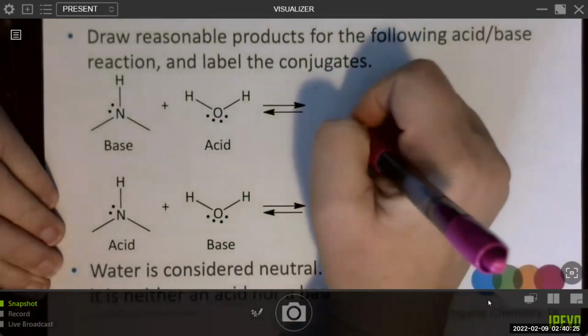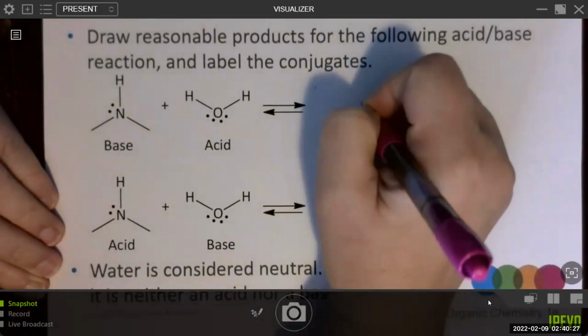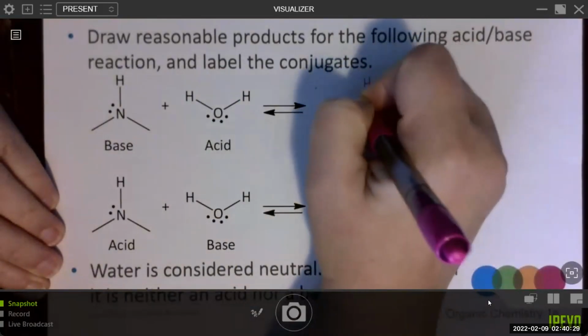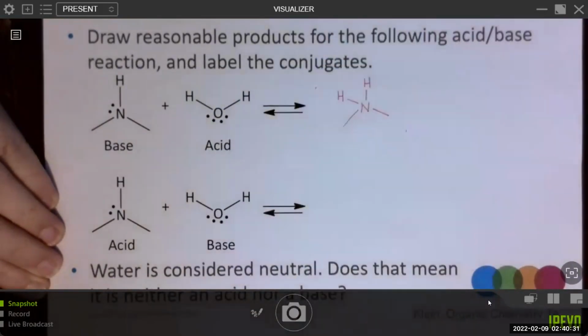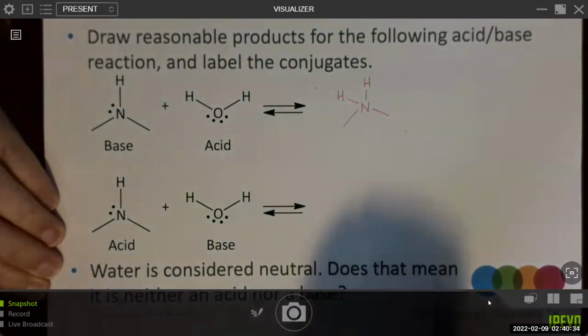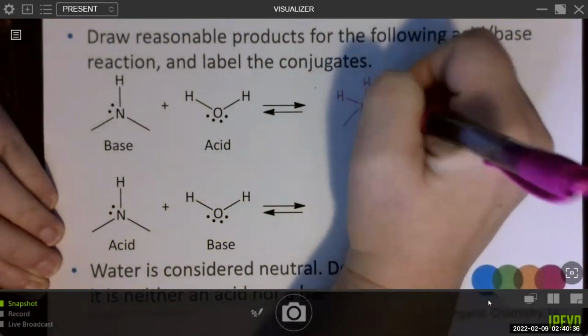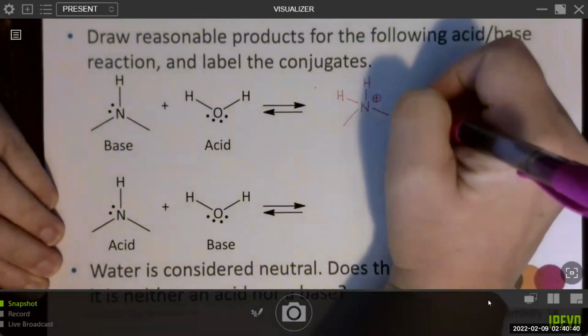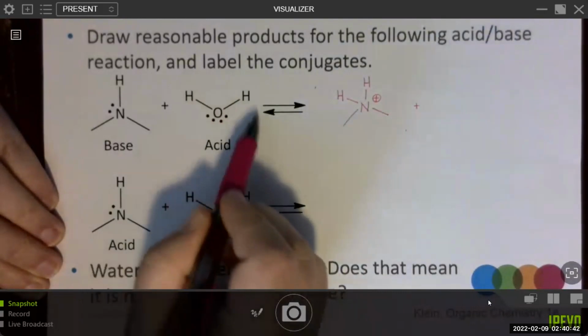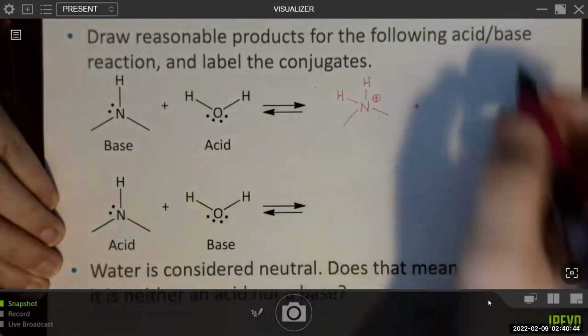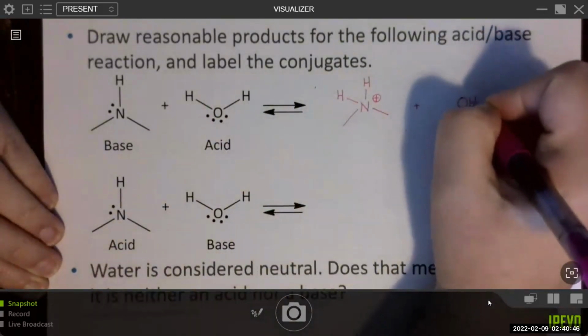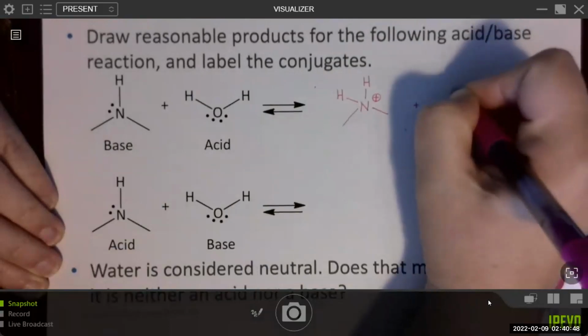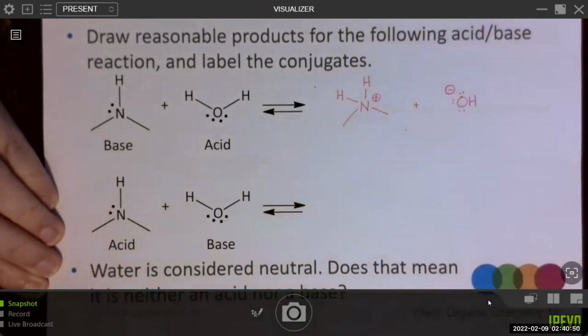So we'll end up with the nitrogen making 4 bonds, including an extra bond to hydrogen, and it will end up with a positive formal charge. And then we would also end up, if water acted as an acid, with a proton donor, so we end up with hydroxide. So note that the only thing that gets donated in a proton transfer is the proton.